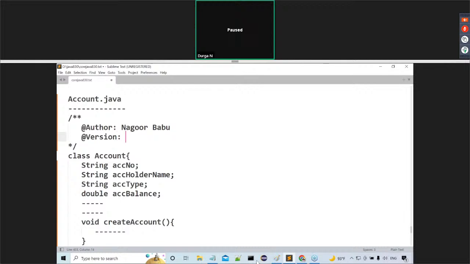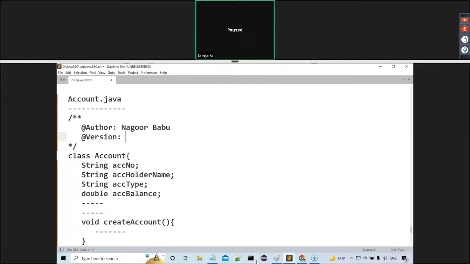Next one, after that, @version. Version, in the sense, some number of opinions are available about this version. But one of the things is that the first time I'm writing the code, version is 1.0. And after writing the code, the first time I update the code, the version is 1.1. When I update the code the second time, 1.2. When I update the third time, 1.3.